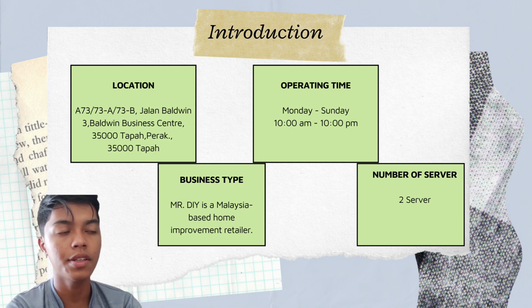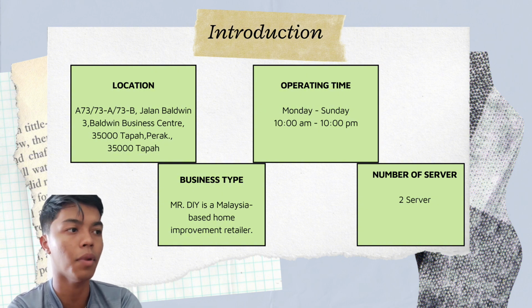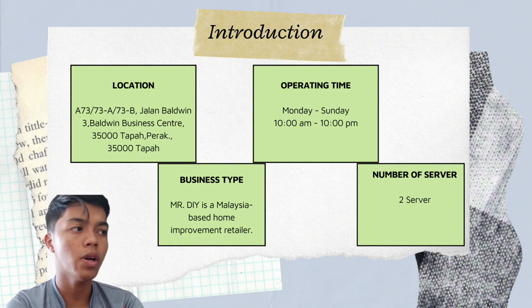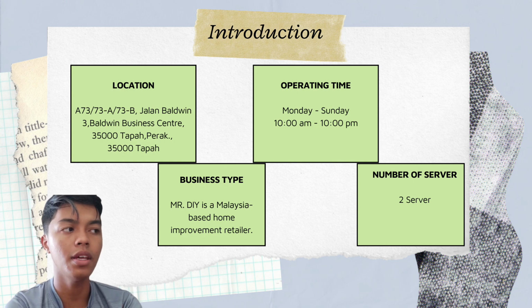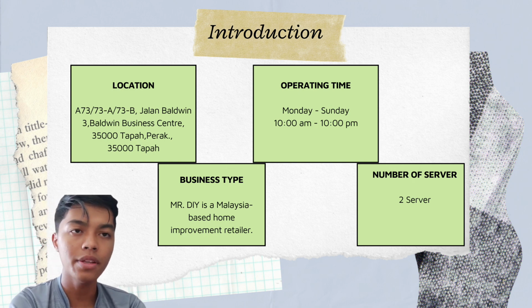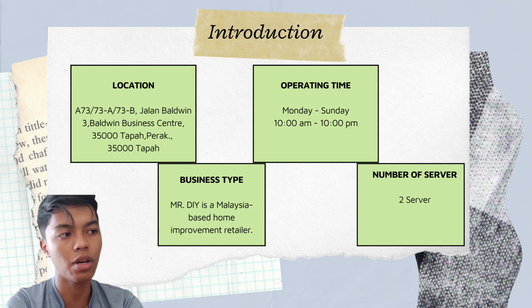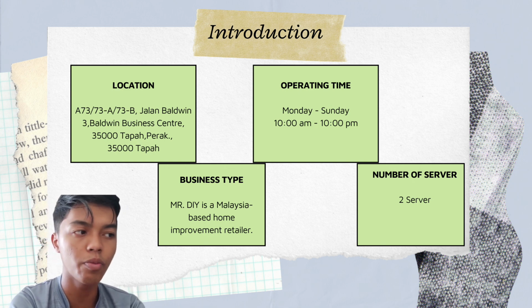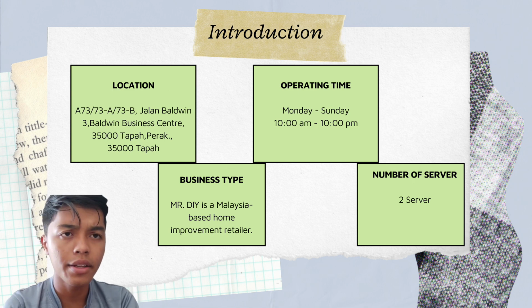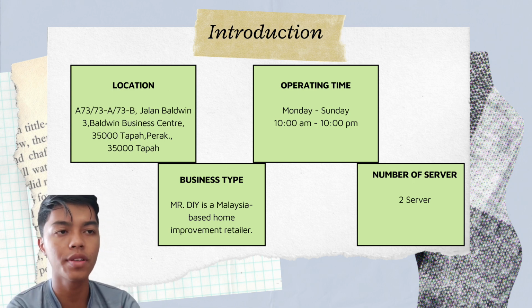First, the location is at A7373A/73.B Jalan Badwin 3, Badwin Business Center, 35000 Tapah, Perak. The operating hour is Monday until Sunday, 10 AM until 10 PM. The business type is Mr. DIY, a Malaysia-based home improvement retailer, and the number of servers is 2.